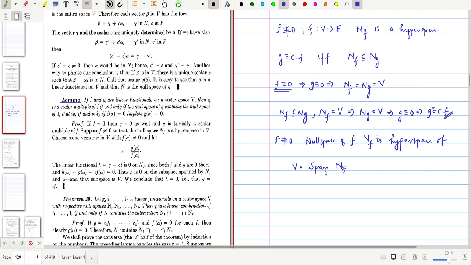This is a hyperspace, so V can be written as the span of Nf union an element alpha which does not belong to Nf. Okay, so you can find alpha not in Nf, and you get V is equal to this.